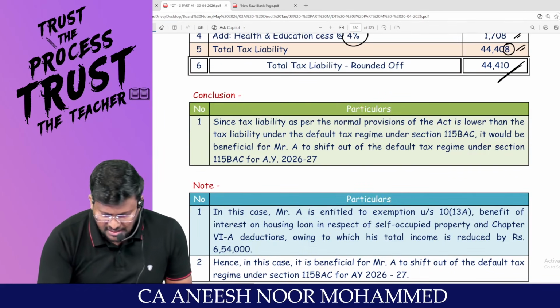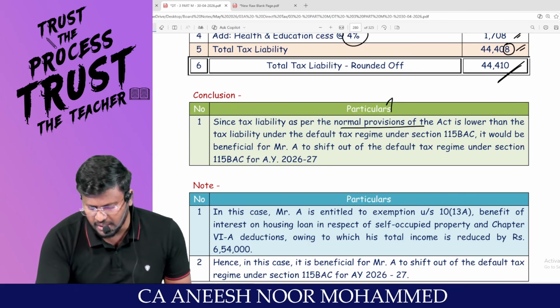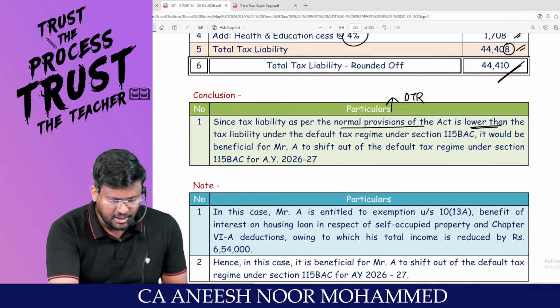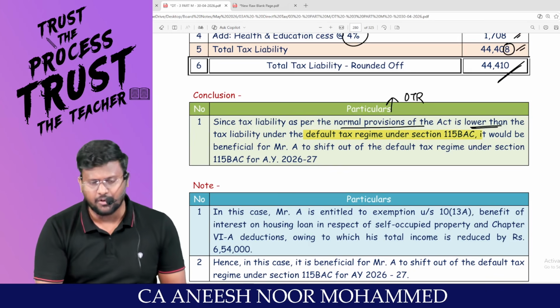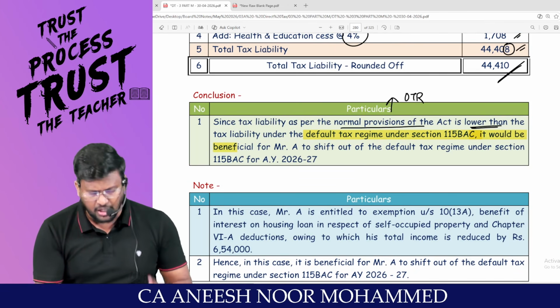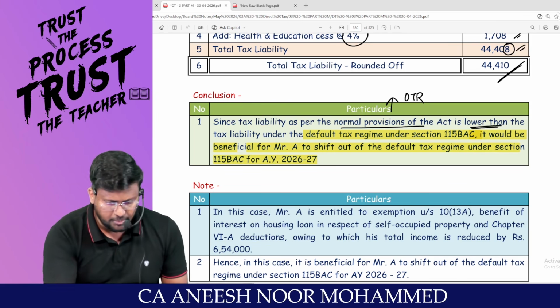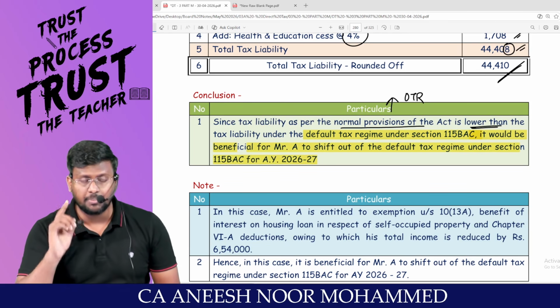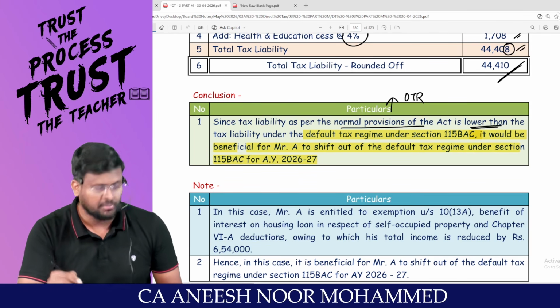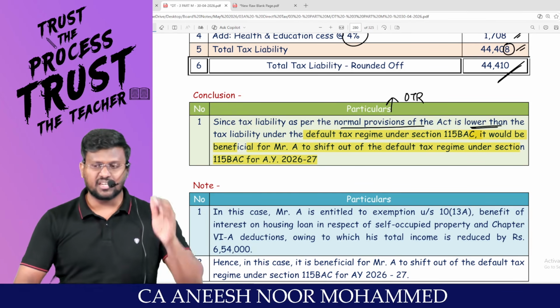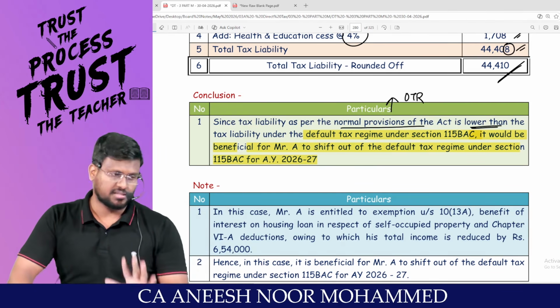Sir, since the tax liability as per the normal provisions of the Act, that is the optional tax regime, is lower than the tax liability under the default tax regime under 115BAC, it would be beneficial for Mr. A to shift out of the default tax regime under 115BAC for assessment year 26-27. Please don't travel through the default tax regime. Please travel through the optional tax regime because your tax liability under the optional tax regime is less.